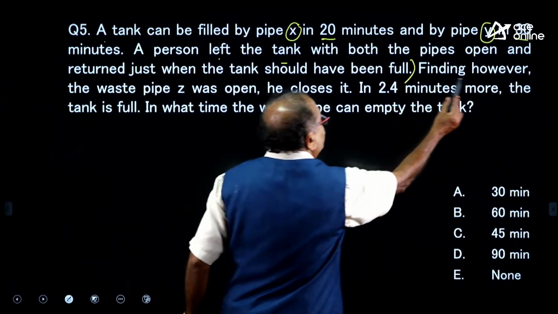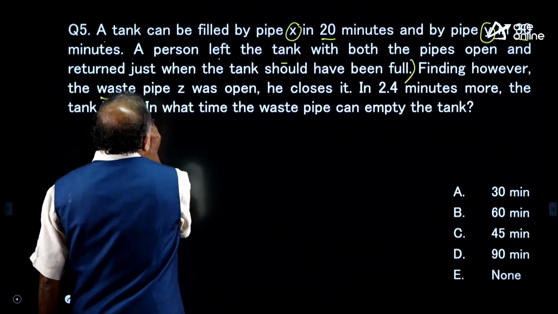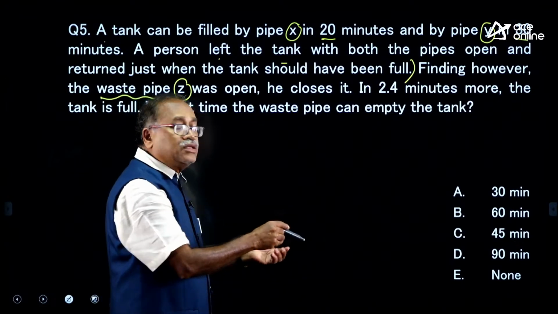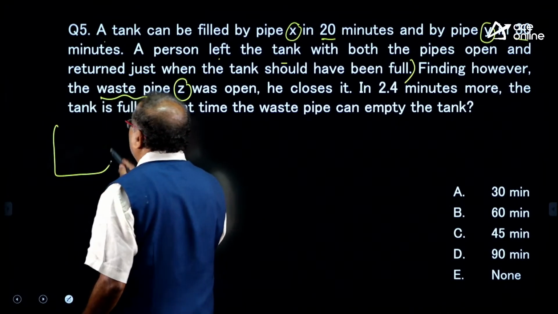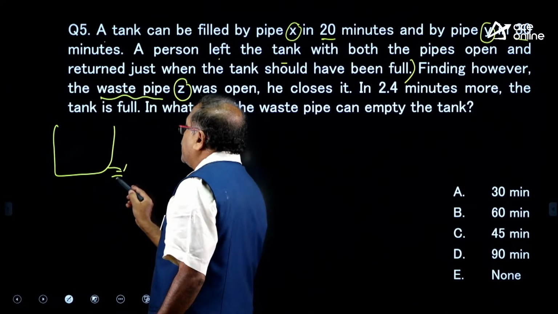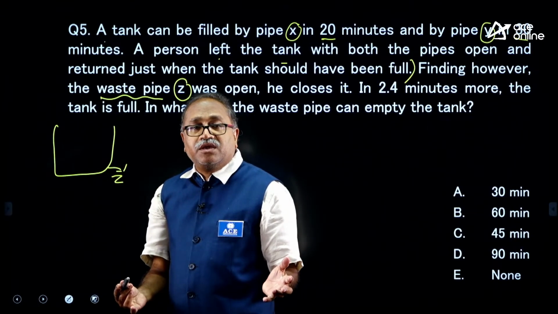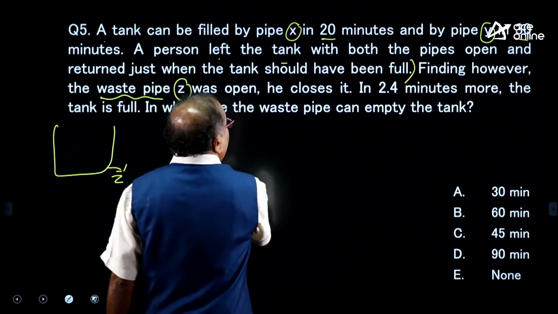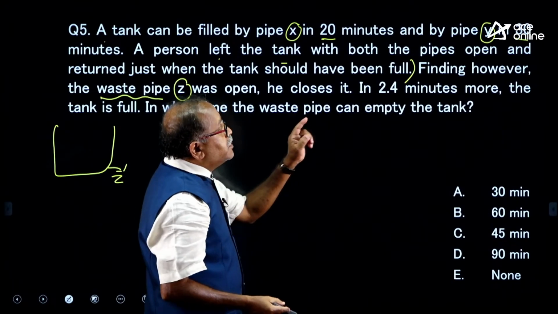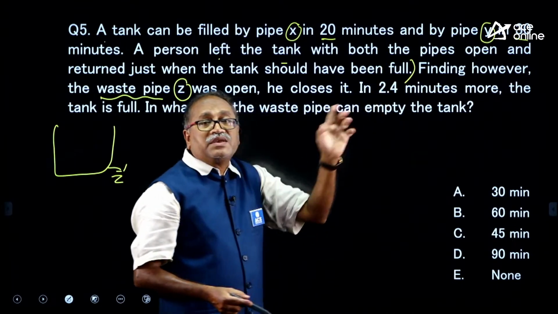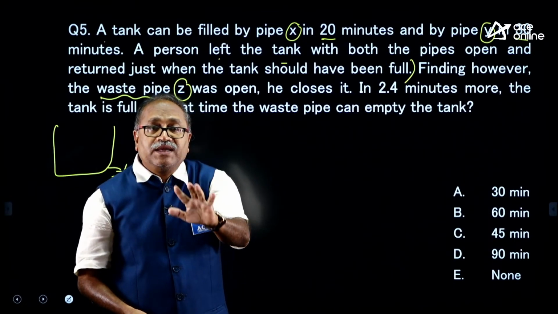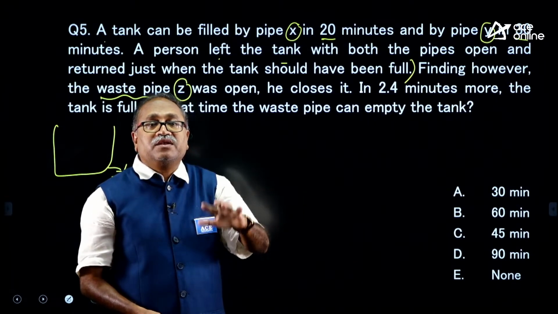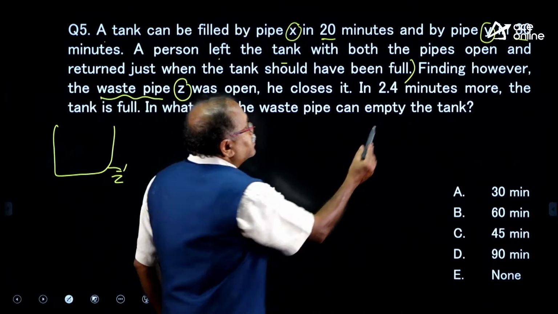However, he finds that the waste pipe Z was open. When he returns, he sees that the waste pipe is also open, and the water was leaking.